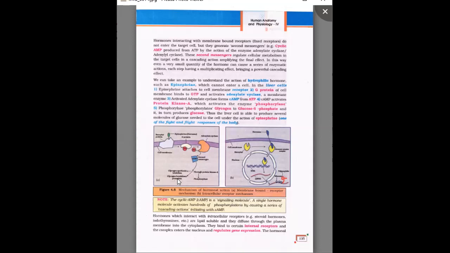What is the ultimate result we want here? We want glucose. Who stimulates the formation of glucose from glycogen? Phosphorylase. Who activated the phosphorylase? Protein kinase A. Protein kinase A is activated by cyclic AMP, which is activated by adenylate cyclase. Adenylate cyclase is activated by G protein. G protein is activated because of the hormone receptor complex formed above on the cell membrane. This is the total story.